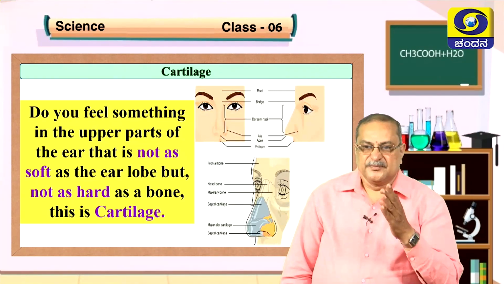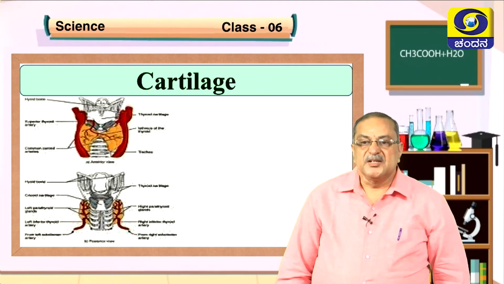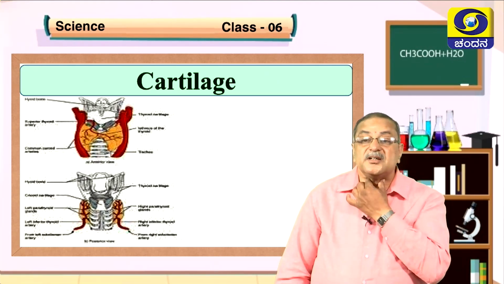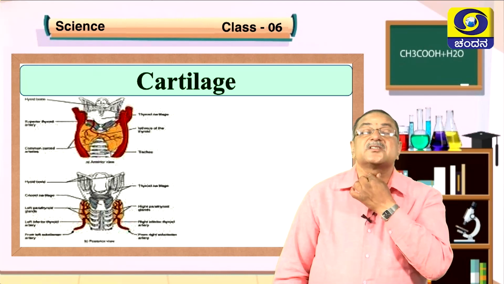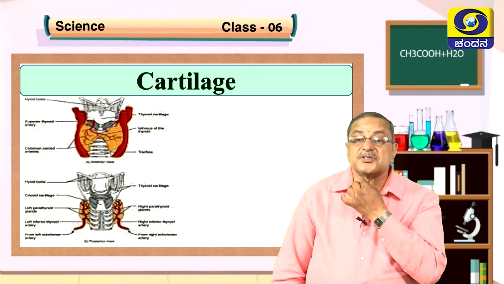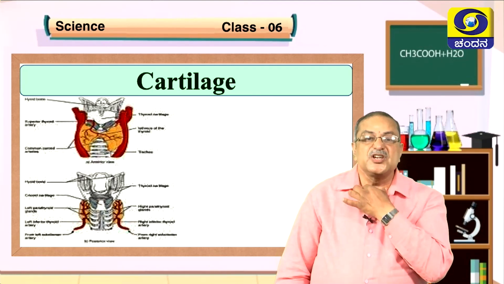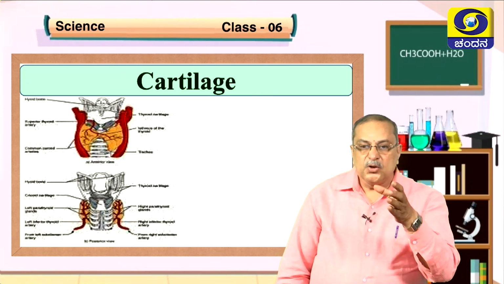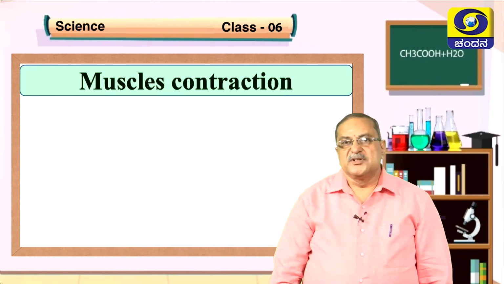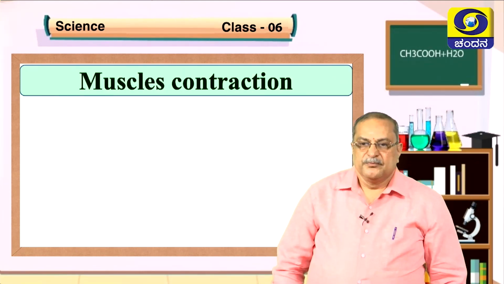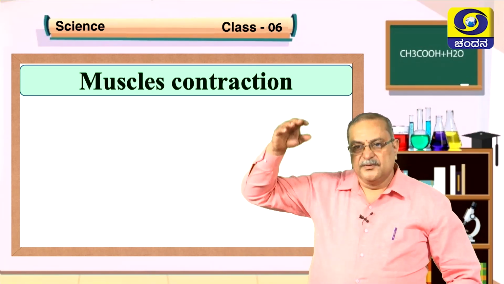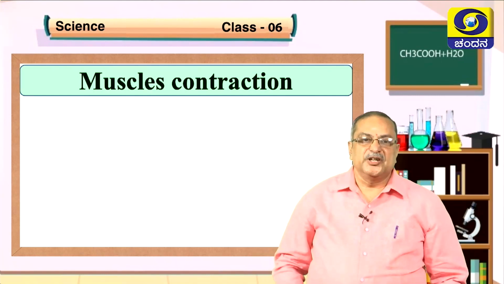See the diagram, where the cartilage bones are, I told. So they are in the throat region. Here you can see the voice box. This is called the voice box. Here also you can see the cartilage bones. They are C-shaped here and will not allow the foodpipe or windpipe to collapse. Now how are these bones able to move? The bones have to be lifted up. What makes it lift?